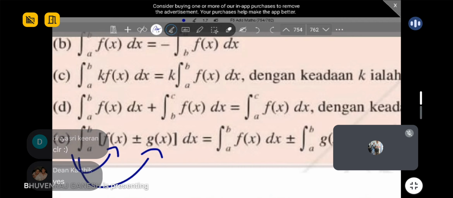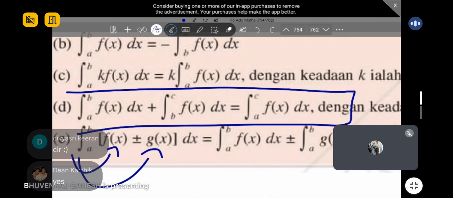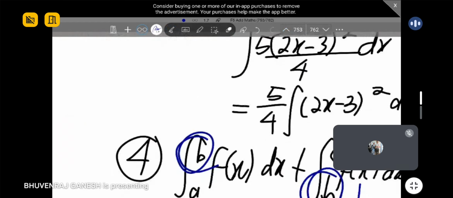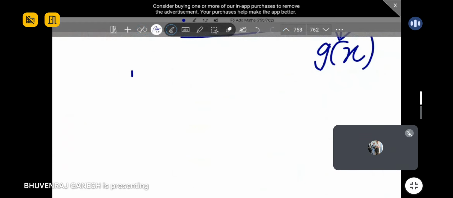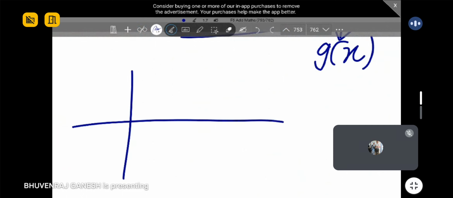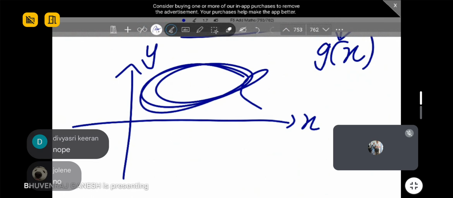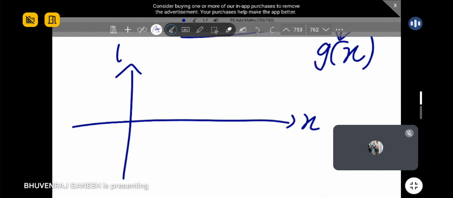Now I will tell you the importance of rule number 4. I show you one example here, and you will understand why this is so important. Naturally, guys, will your graph always be in the positive region? Yes or no? Very good, it can be in both. Your graph can be anywhere. It doesn't mean it must always be on the positive x and positive y. So this is when rule number 4 comes in. Let's say our graph, let me think, I draw something like this.